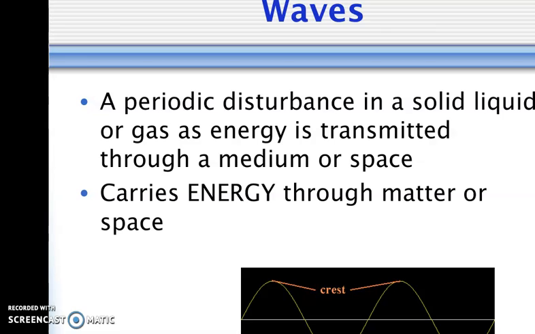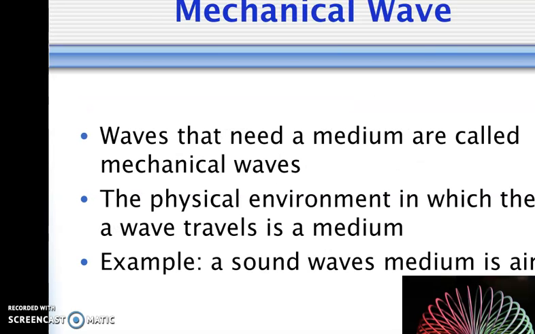We have different types. First off, we have mechanical waves. These are the waves that need a medium. And if you don't know what a medium is, it's basically the physical environment in which the wave travels. For example, a sound wave, the medium is air.